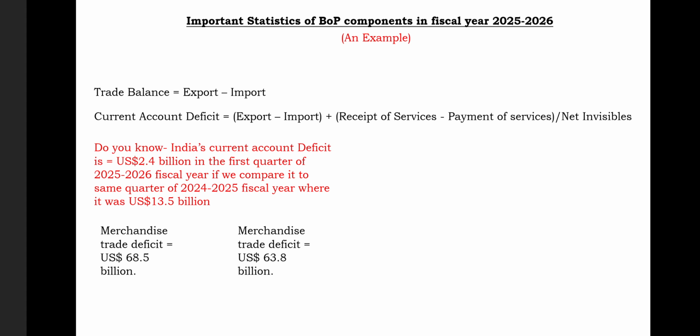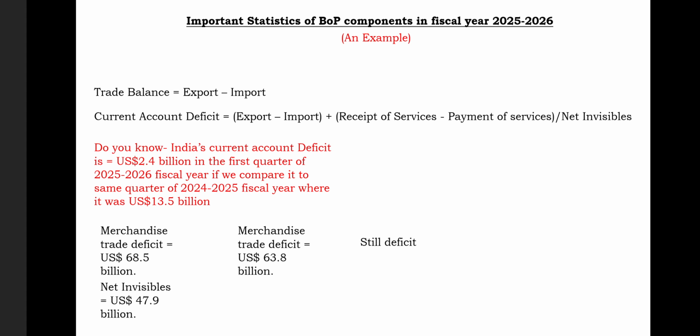If we compare it to the first quarter of the previous fiscal year, it was 63.8 billion. Yes, our country is facing a merchandise trade deficit and it has increased over the last fiscal year. But still, it is a very small gap, right? It's still a deficit.